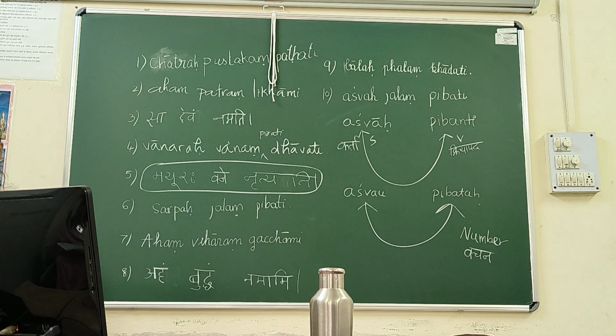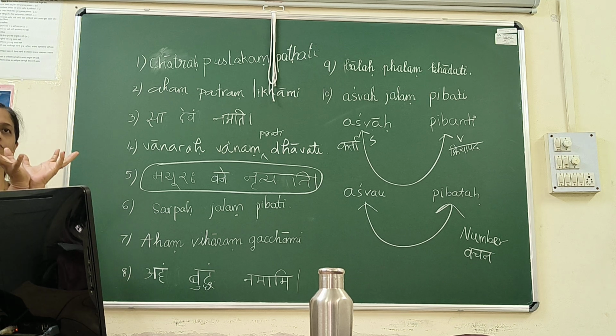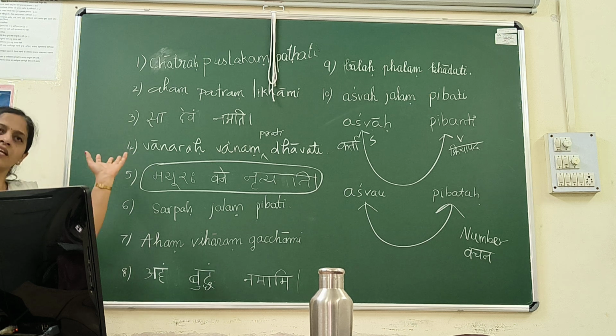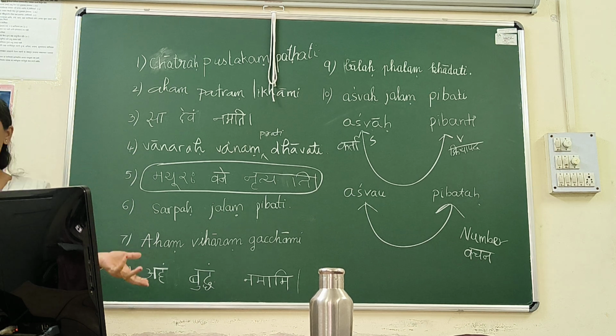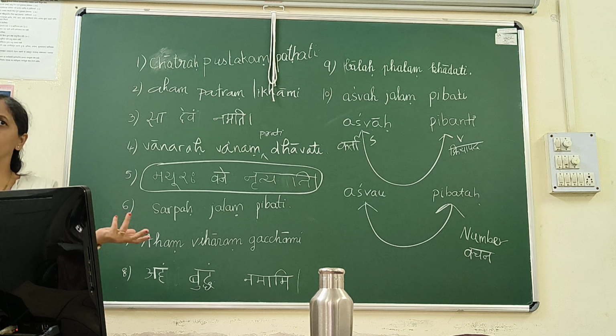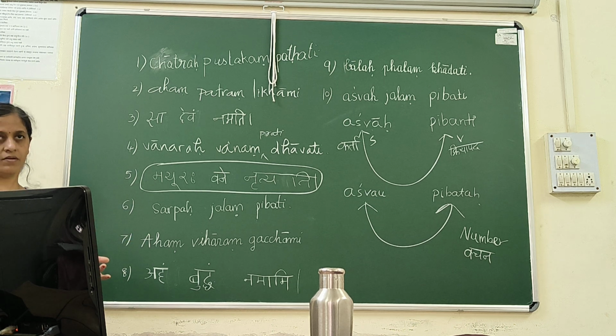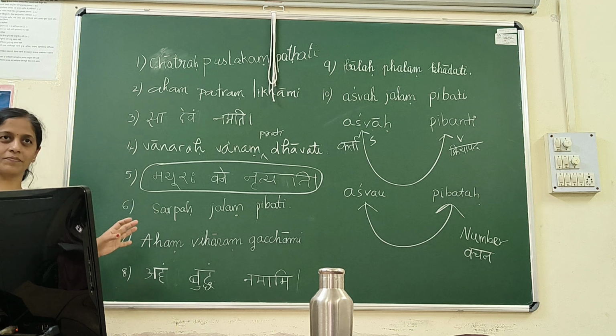One fruit can be shared by many children. Yes. If it is watermelon, it can be just one watermelon, and many students, many children can eat one watermelon. So I can say balaha phalam khadanti. No problem in saying balaha phalam khadanti, isn't it? Yes, meaning wise it's no problem.